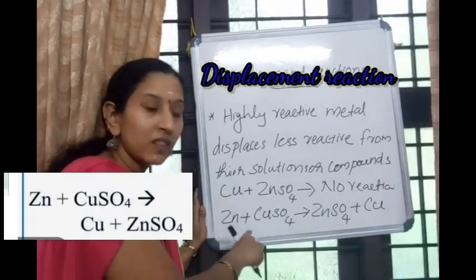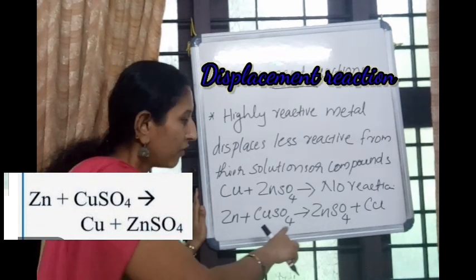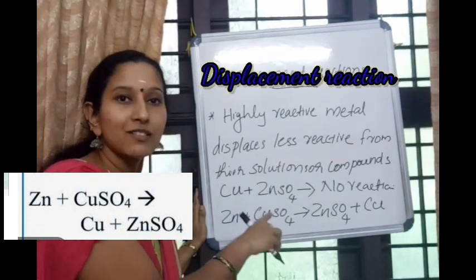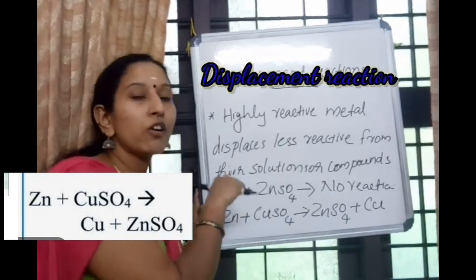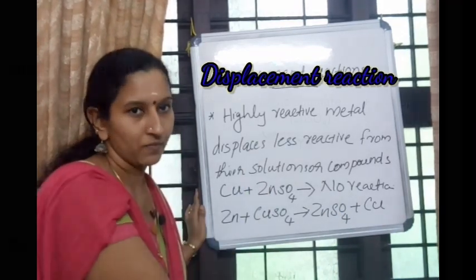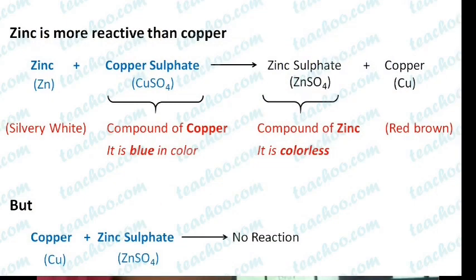When zinc reacts with copper sulfate, we get the products ZnSO4 plus Cu. But if we use the opposite, we will not get any reaction. Because here the highly reactive metal is zinc, and that highly reactive metal is already in the ZnSO4 form.